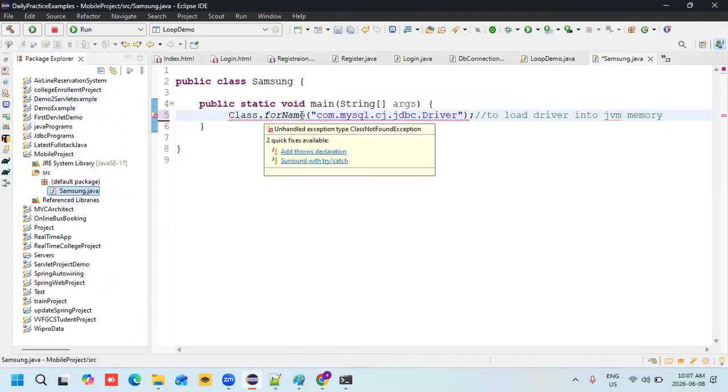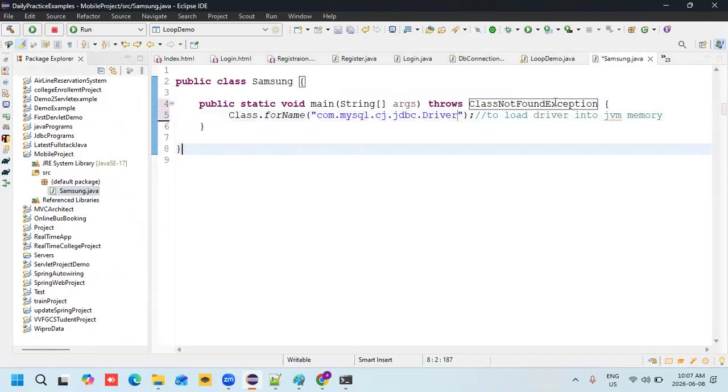It is throwing an error. It says add throws declaration, exception handling should be required here. Let me add the throws declaration, ClassNotFoundException. Without writing this exception, we can't access this property.